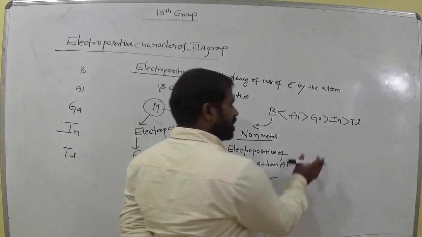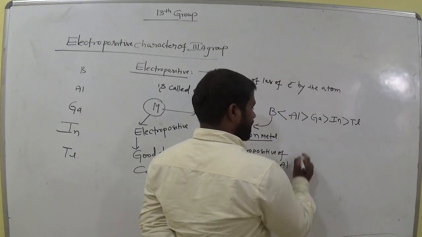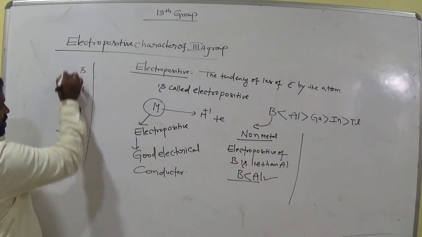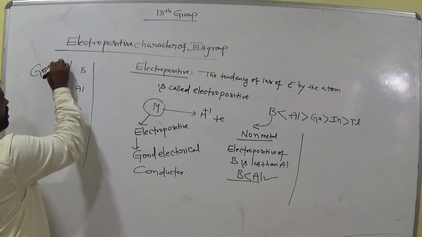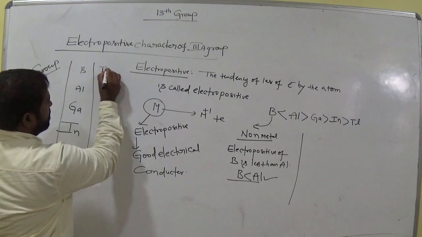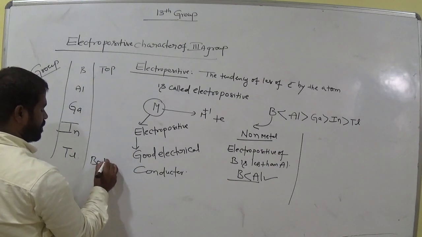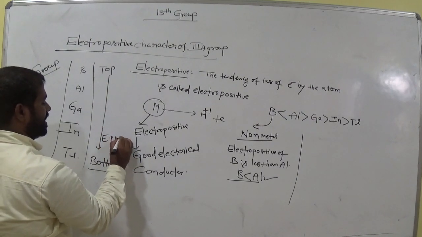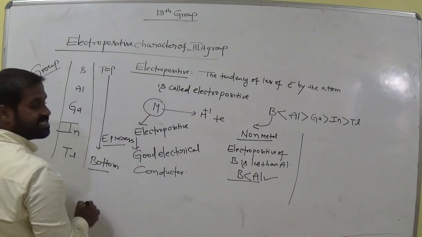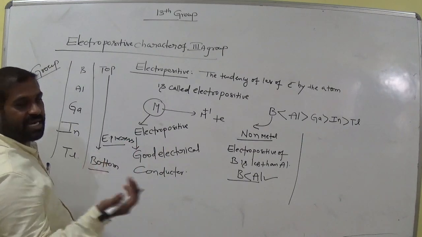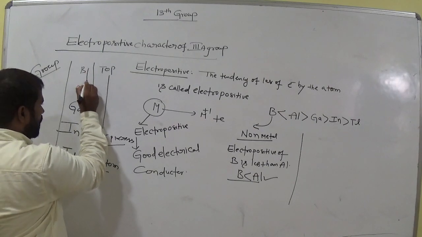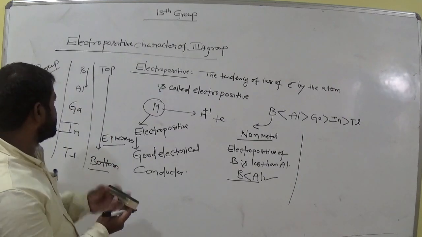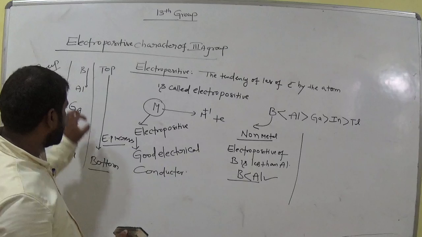Now come to aluminium, gallium, indium and thallium. From top to bottom in the group, electropositive character increases. Why? Because size increases, so they can easily lose the electrons. But from boron to aluminium, boron is less electropositive and aluminium is the most electropositive. Top to bottom, electropositive character increases, that means they easily lose the electron.